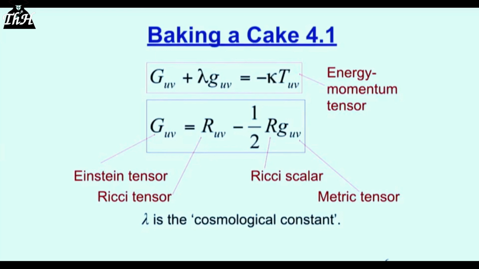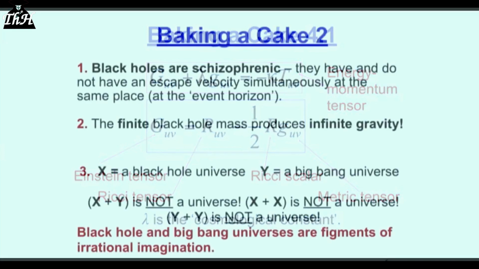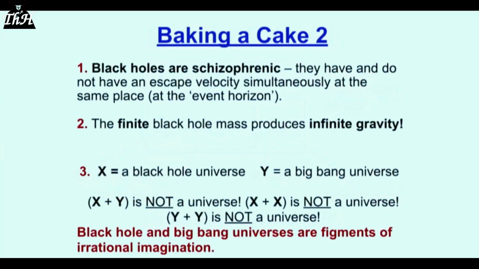Black holes have a very schizophrenic property. They have and do not have an escape velocity simultaneously at the same place. Now, no cosmologist understands what escape velocity means. I've mentioned this in detail in my previous talk, but this is a recap today. So that's a problem. Nothing has an escape velocity and no escape velocity simultaneously at the same place. But that's exactly what the black hole event horizon has. In fact, they tell us that the escape speed of a black hole at the event horizon is the speed of light. That's why nothing can escape.